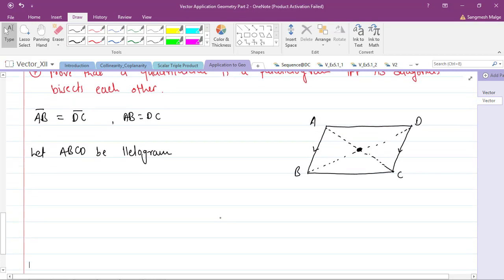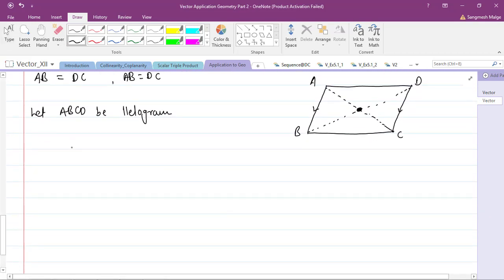As it is a parallelogram, we can definitely say that AB bar is equal to DC bar. So this is nothing but B bar minus A bar equals C bar minus D bar. If I take negatives to the opposite sides, B bar plus D bar is equal to C bar plus A bar. So if I divide both sides by 2, what will I get?